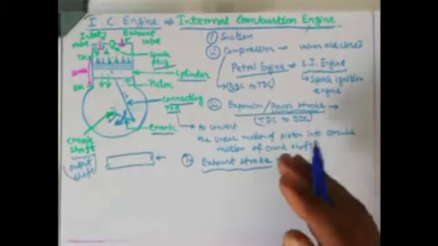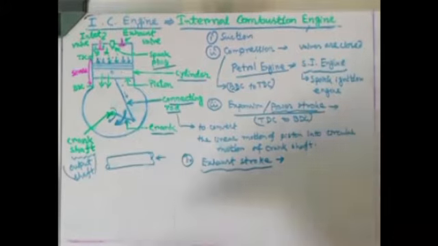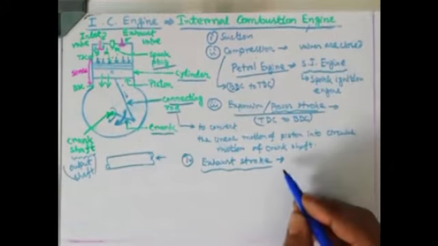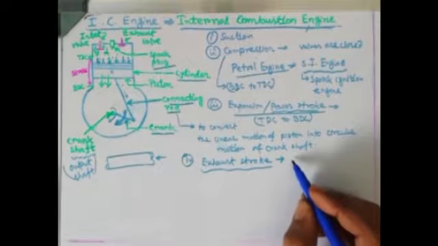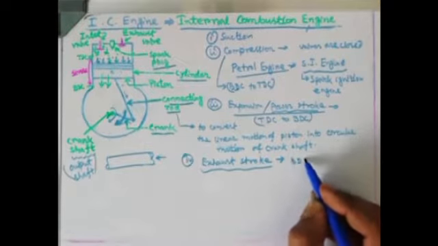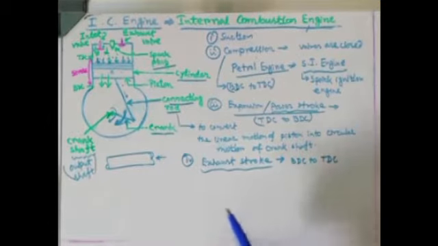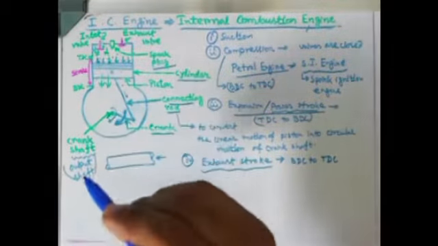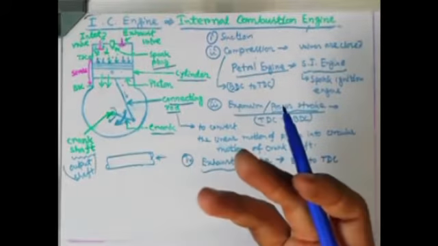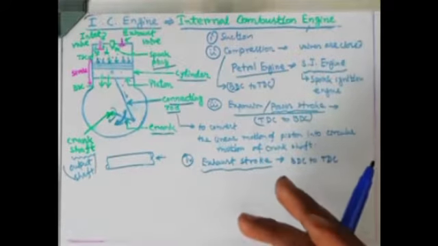That's why the afterburnt gases should be pushed out of the cylinder. So at that point of time, the piston is moving again from BDC to TDC. So if the piston is moving from BDC to TDC, something is getting compressed. Something means what? Something means the after-combustion product.